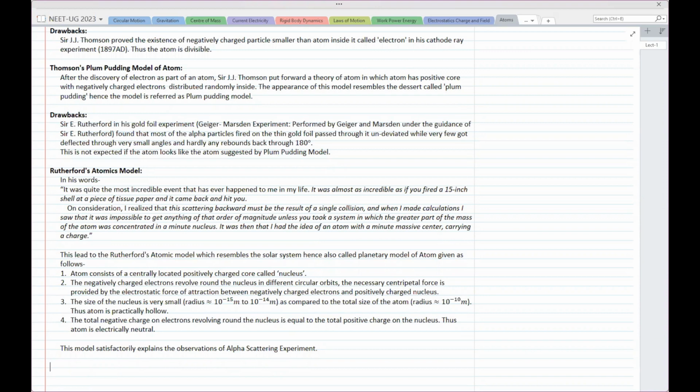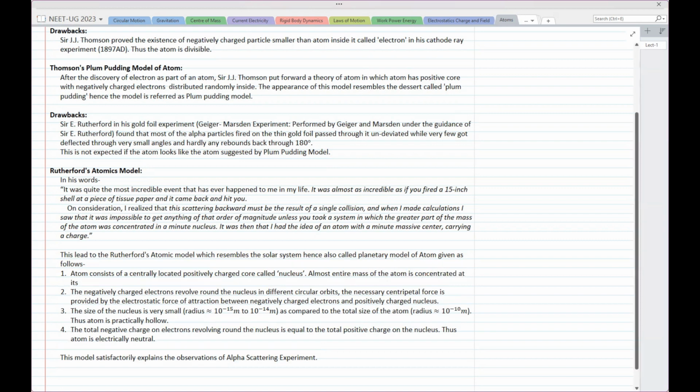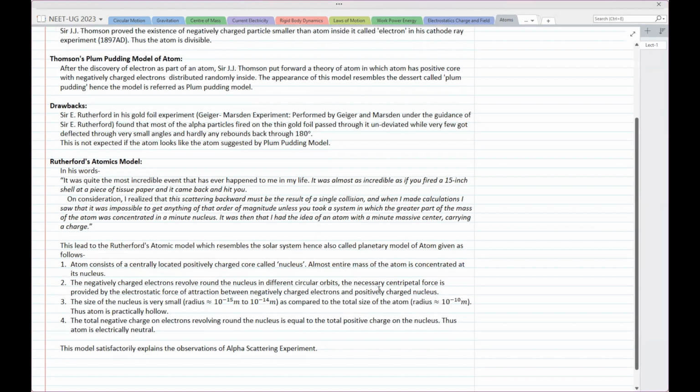Since the nucleus is very heavy as compared to the remaining atom, almost entire mass is concentrated at the nucleus. You can actually add that point here. Almost entire mass of the atom is concentrated in the nucleus. You can make this point. This was Rutherford's observation, and after calculations, he concluded this. Now, with this model, you can actually explain the results of alpha scattering experiment.